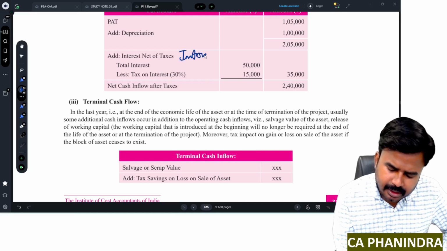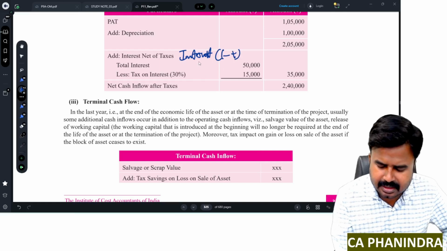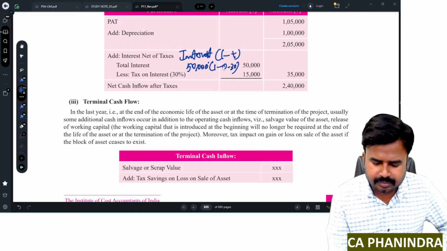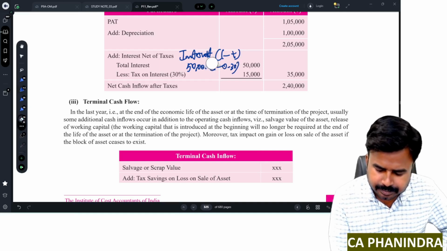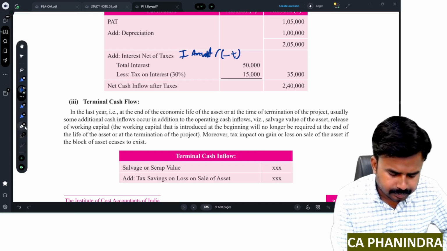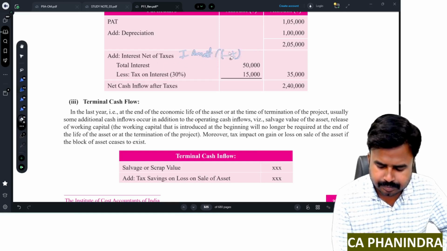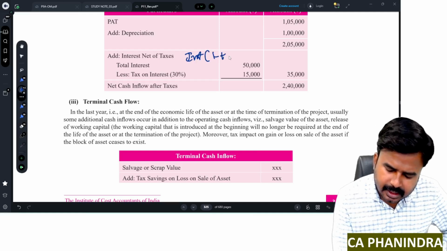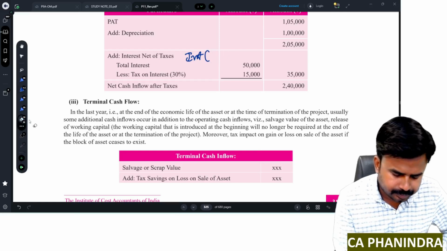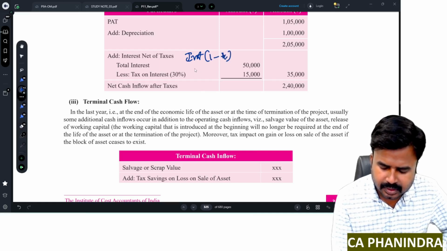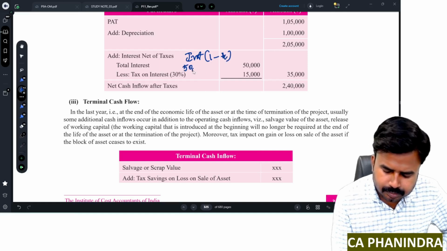Interest into 1 minus tax rate. 50,000 into 1 minus 0.3.